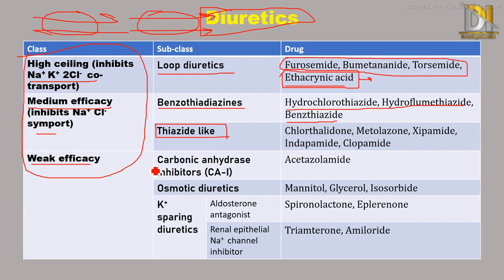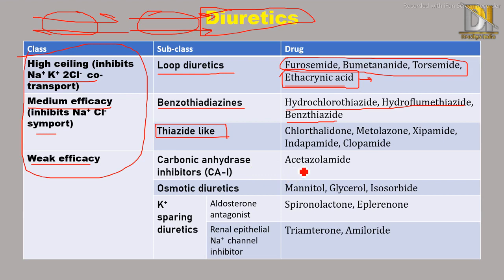The next class is carbonic anhydrase inhibitors. They inhibit the enzyme carbonic anhydrase, under which the drug is acetazolamide, which is used orally. In one of our videos, on glaucoma, we discussed carbonic anhydrase inhibitors.